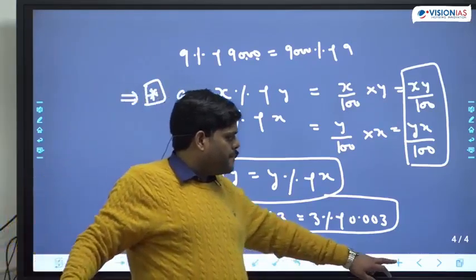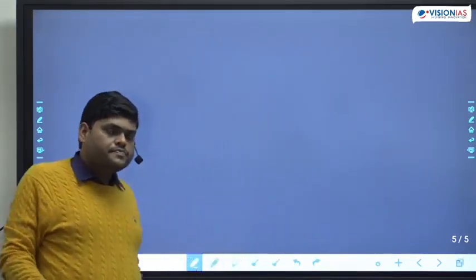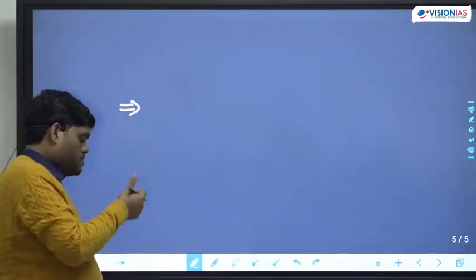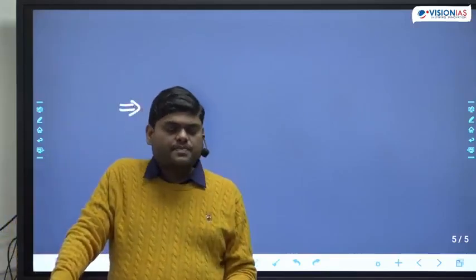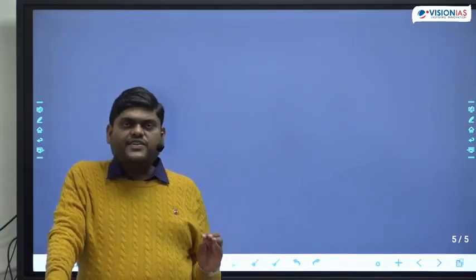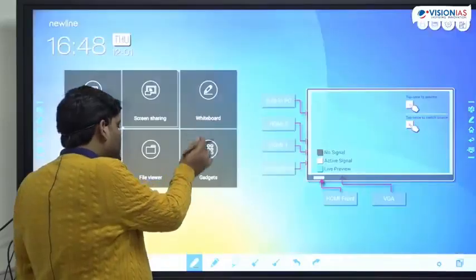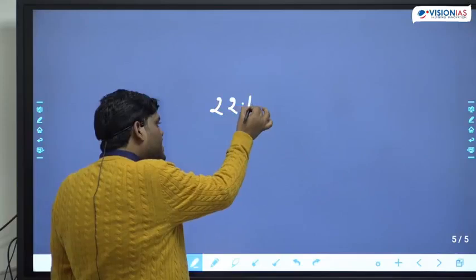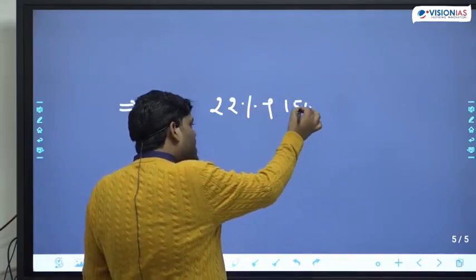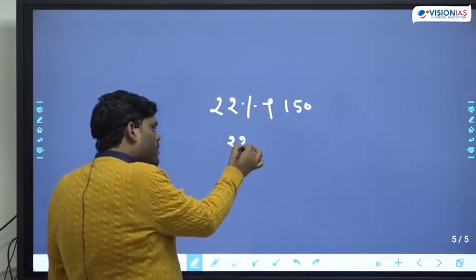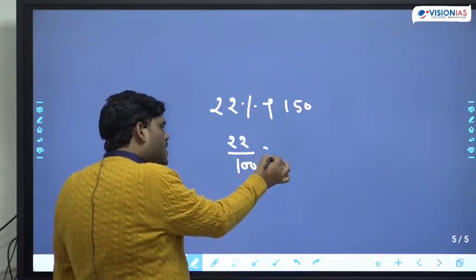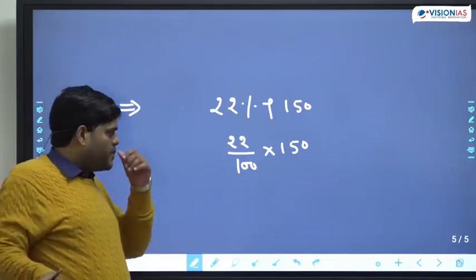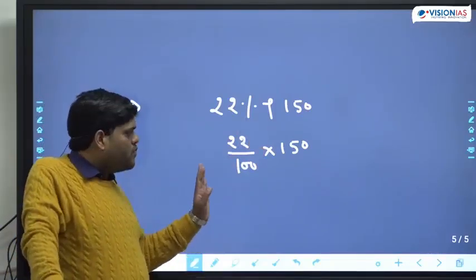Okay. Now, next concept. The next concept is very simple. One way I told you, find out the percentage. Suppose they are asking you the percentage. Suppose I am asking you 22% of 150. One way to find out is 22 upon 100 multiplied by 150. This is the first way to find out the answer.